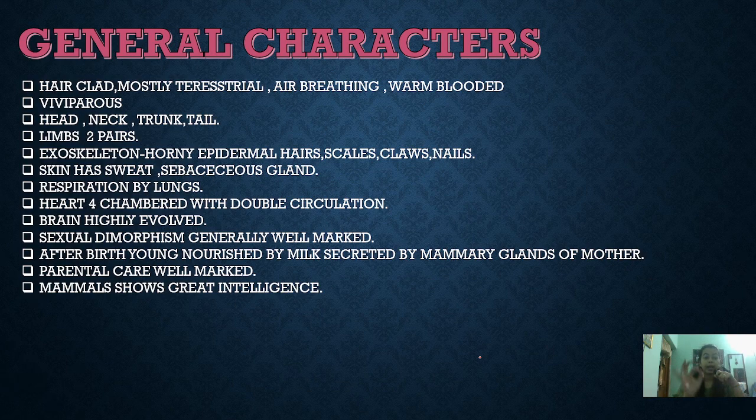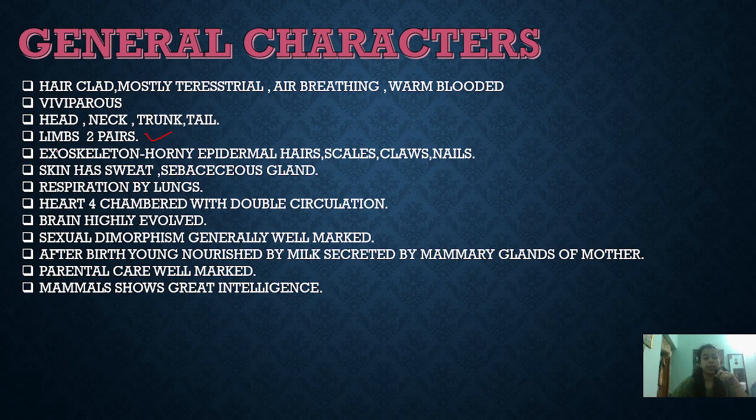And they have two pairs of limbs. One is the forelimb, another one is the hind limb. In case of human, the forelimb is our hands and hind limbs are our legs. And in certain creatures, the forelimbs are the front ones, hind limbs are the back two limbs. So that's why two pairs of limbs are present.